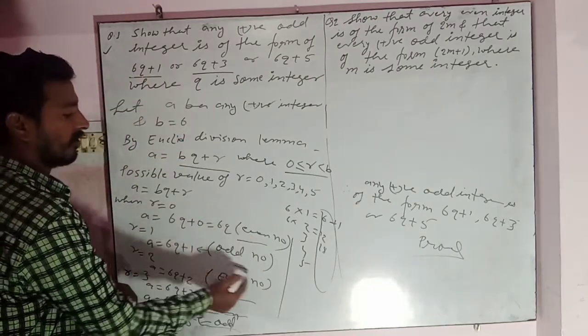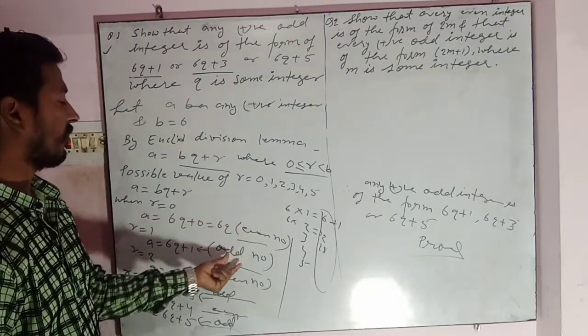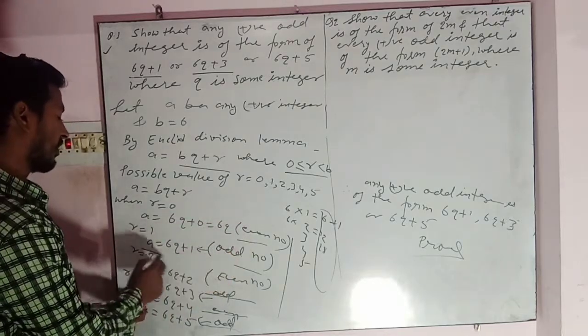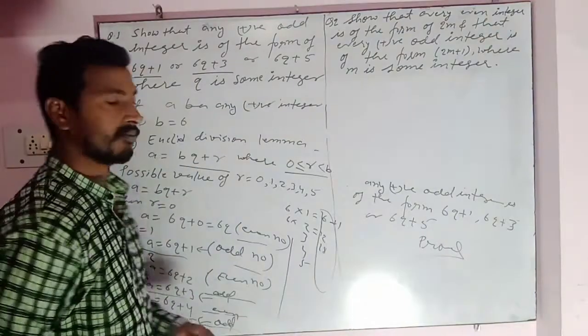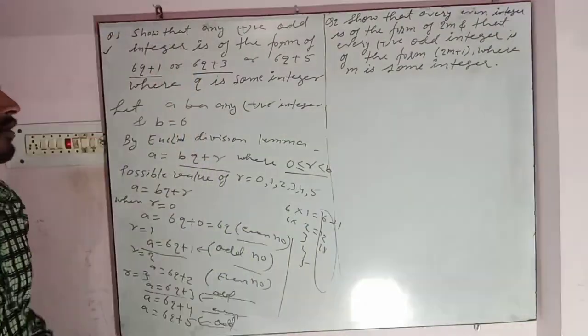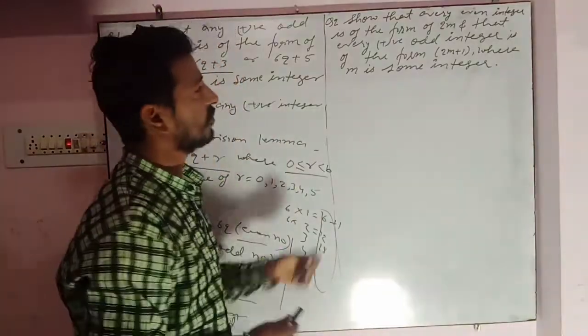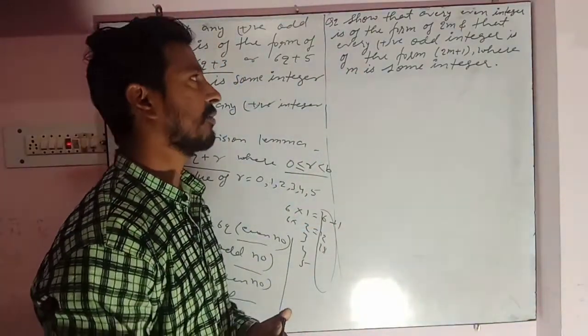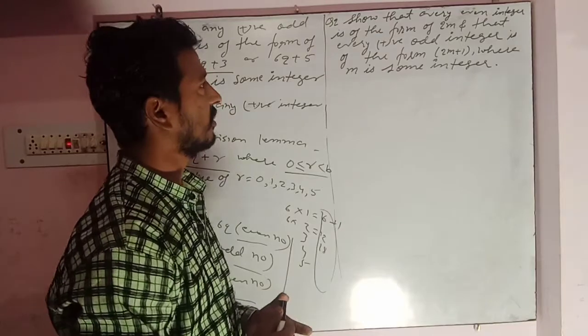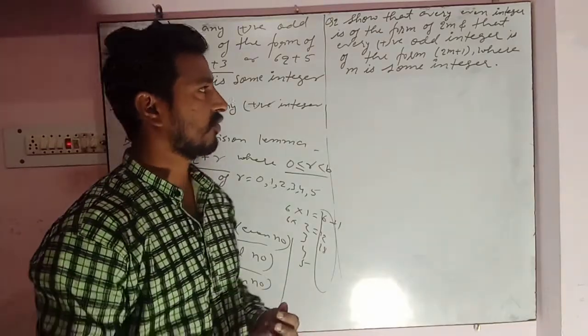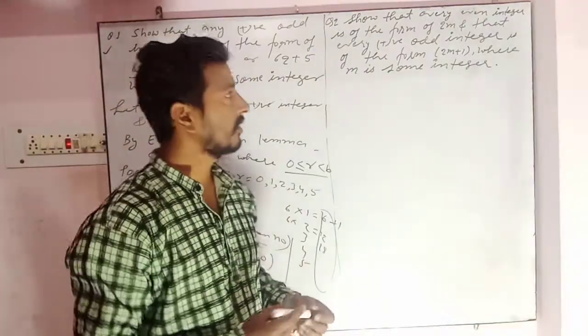Of even number and odd number, and we get that all odd numbers are happening in this way. So this is our proof. Now moving to the next question. The question is: show that every positive even integer is of the form 2m and that every positive odd integer is of the form 2m plus 1, where m is some integer.